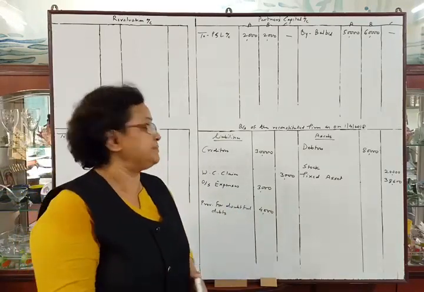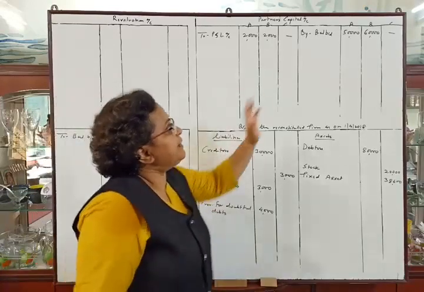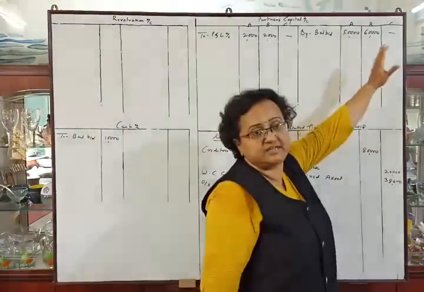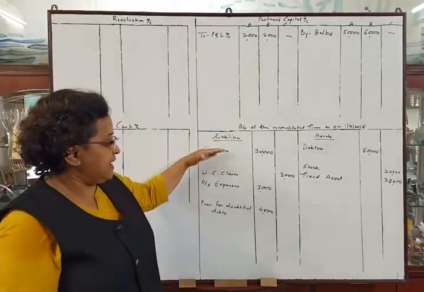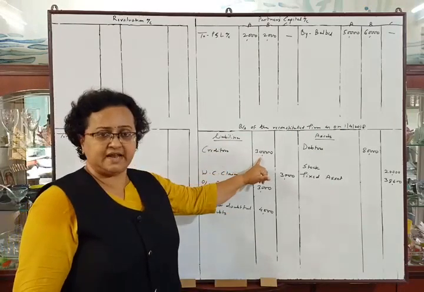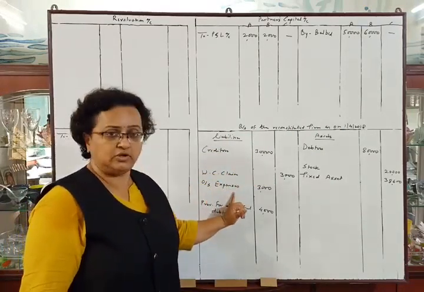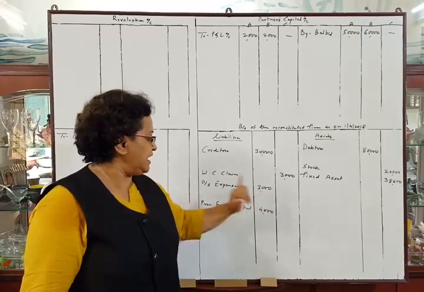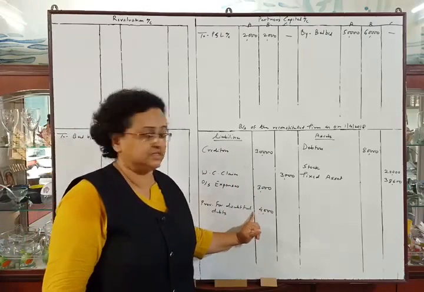Let us discuss them. First, see your liability side. I have transferred capitals to the capital account credit side. Then I have transferred the liabilities to the liabilities side. Creditors, there is an adjustment, so the amount is in the inner column. Outstanding expenses, on outstanding expenses there is an adjustment, and on provision for doubtful debts also there is an adjustment.